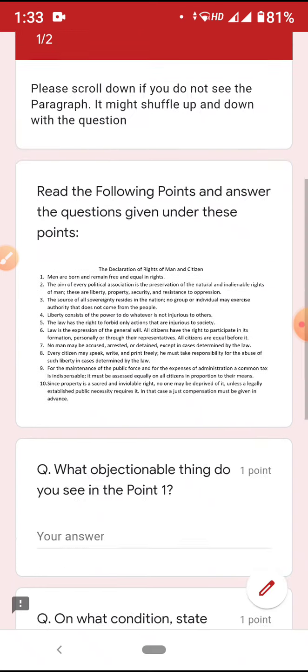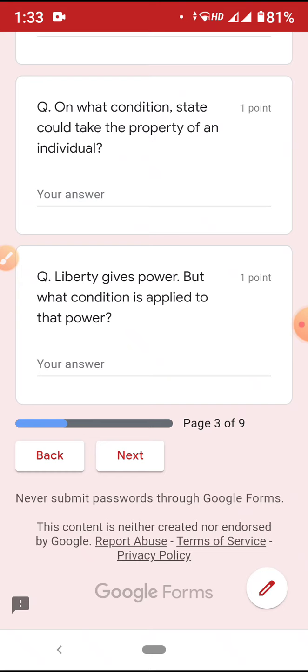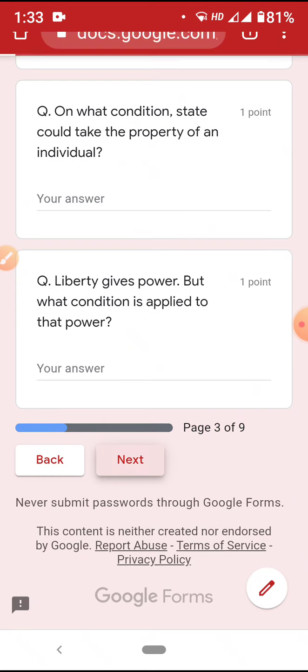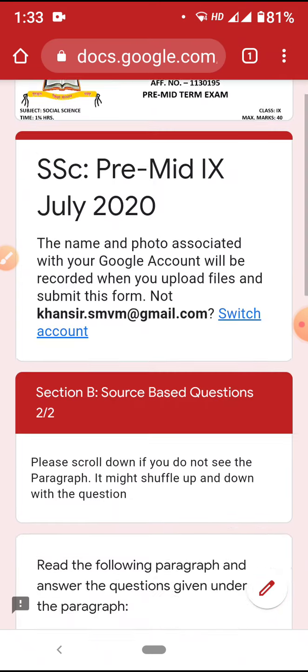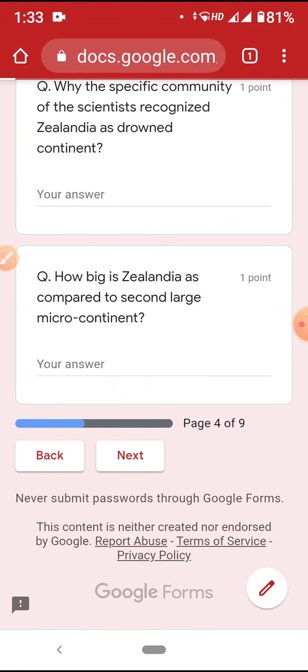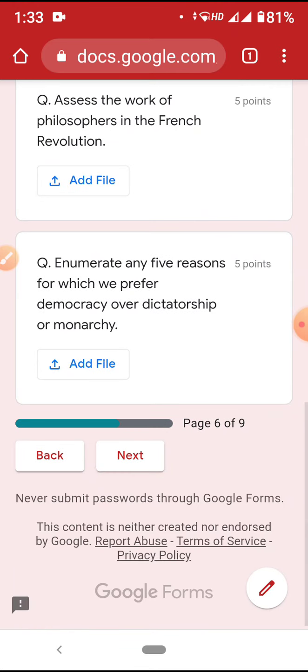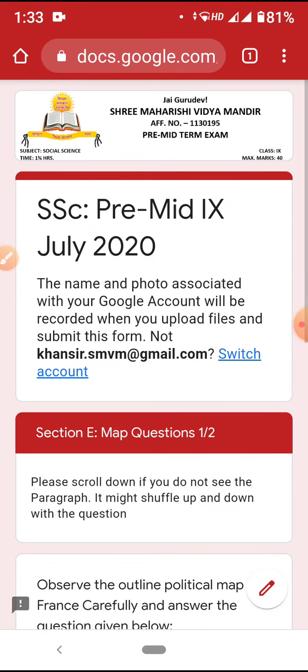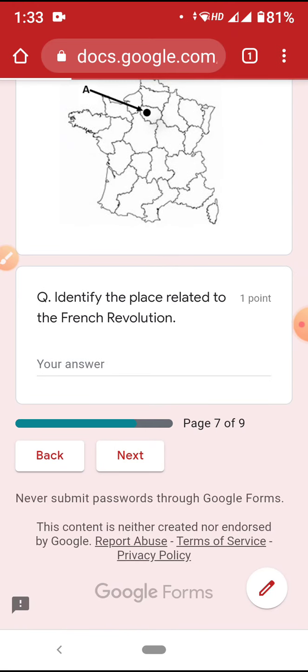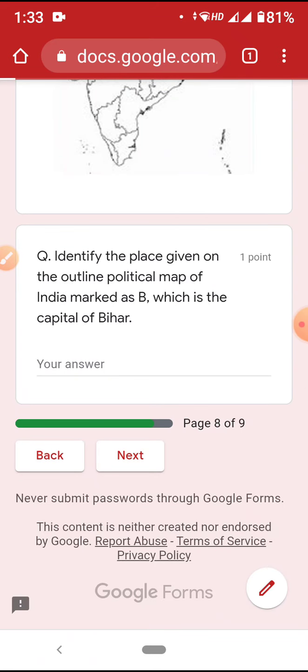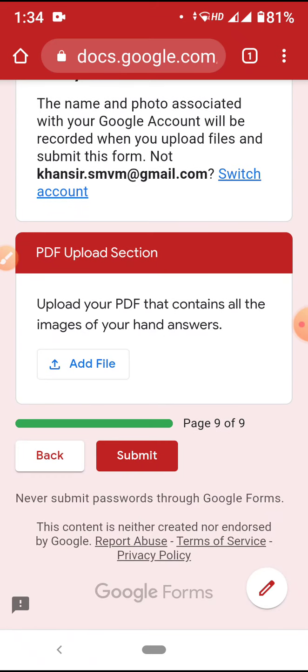First, whatever answers I have typed, I'll submit them, but I don't get the submit button here. I'll go till the end, because the submit button is at the end. Next means you're going to the next page. I'm going to find the submit button at the end. This paper is a bit lengthy. A paper for classes 6 to 8 won't be that lengthy. Don't be very worried about it. This is a 9th standard paper.